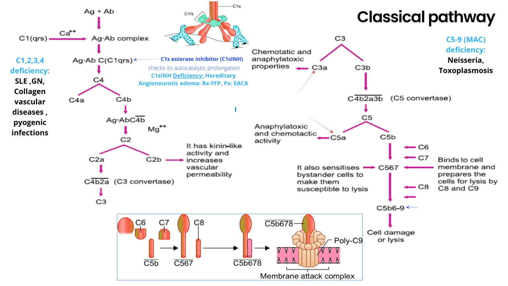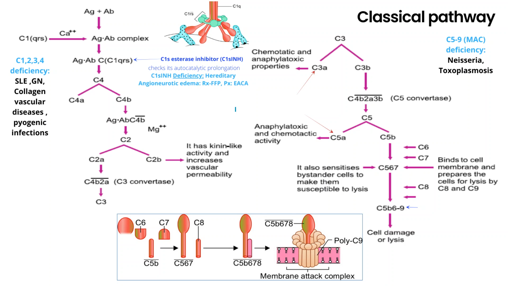If this inhibitor itself is deficient, then the complement system will go unchecked, and there will be inflammation everywhere, especially in mucosa, and that is the condition known as hereditary angioneurotic edema. The treatment is fresh frozen plasma replacement, as well as prevention by aminocaproic acid.